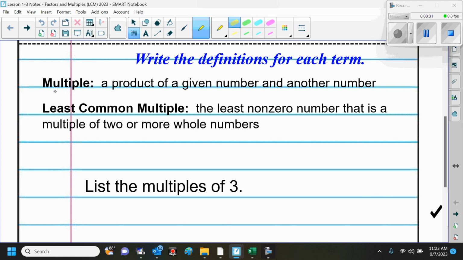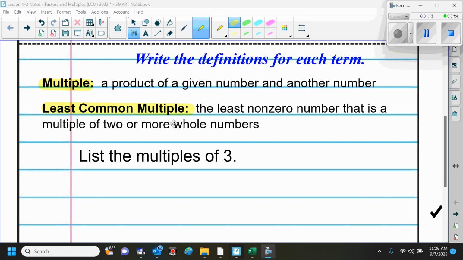So the first thing I would like for you to do is to write these definitions in your notebook. The first one is for multiple. A multiple is a product of a given number and another number. The least common multiple is the least non-zero number that is a multiple of 2 or more numbers. Now, multiples go on forever and ever and ever. They go on to infinity. So when it says a product of a given number and another number, for example, if I want the multiples of 2, I've got 1 times 2, 2 times 2, 3 times 2, 4 times 2, and so forth. Okay?